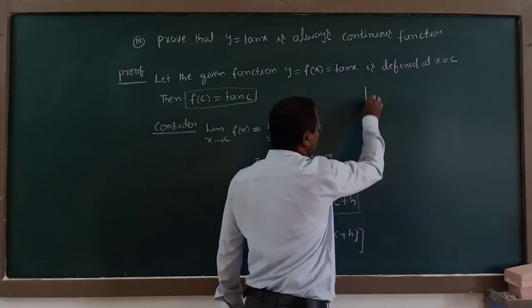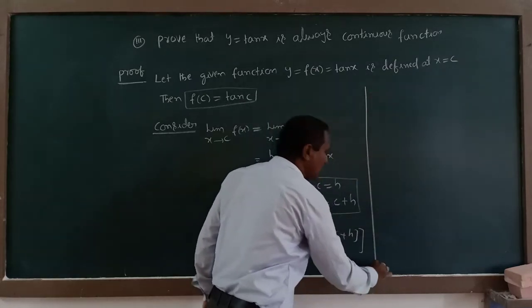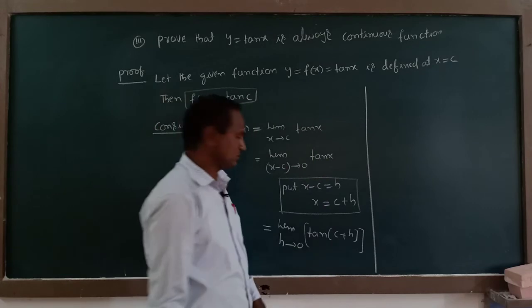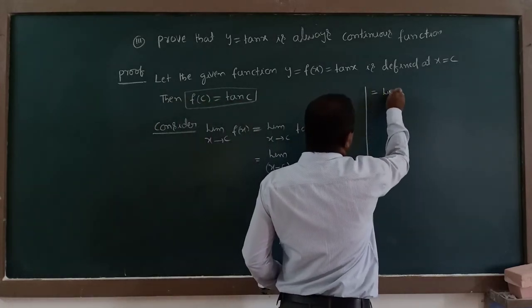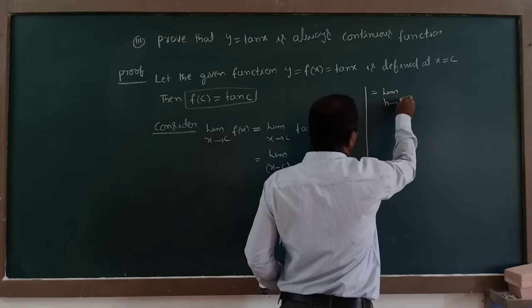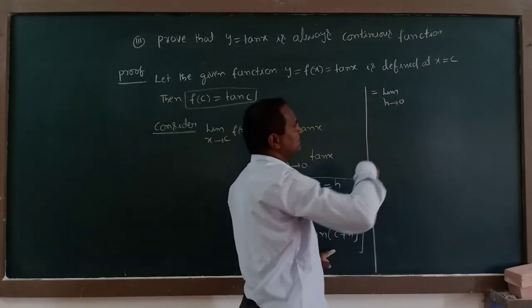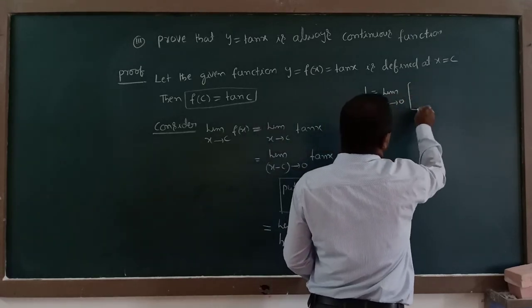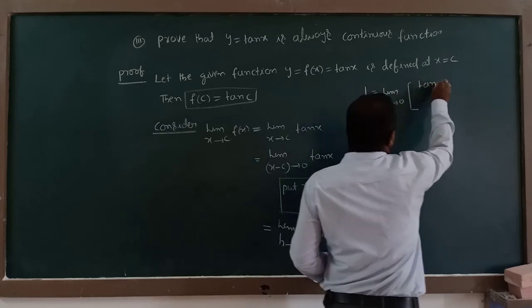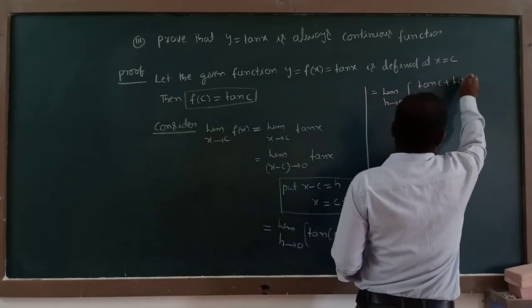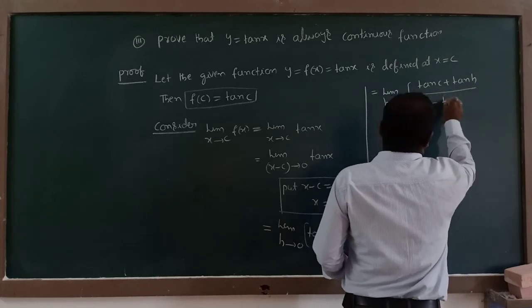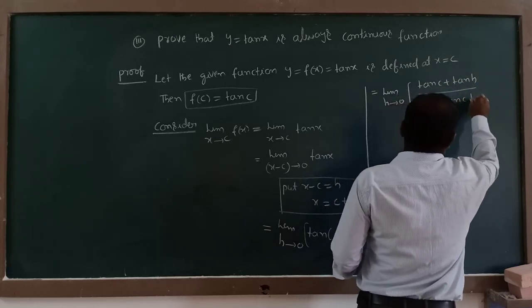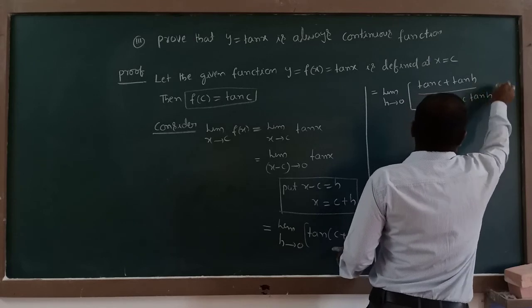Here also you have to apply the compound angle formula of the tan function, that is equal to limit h tending to 0 of tan of a plus b formula, tan a plus tan b, that is tan c plus tan h whole divided by 1 minus tan c into tan h.